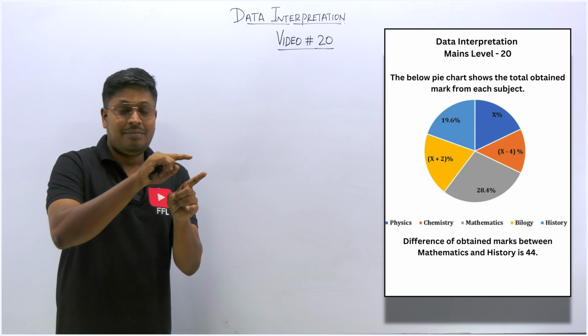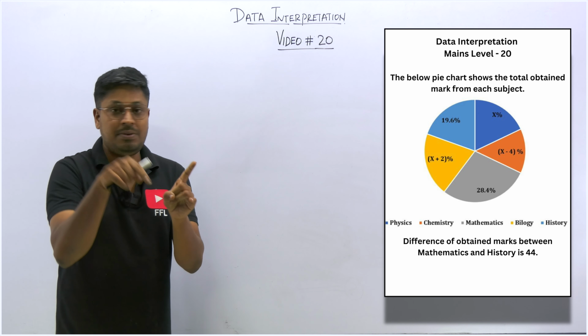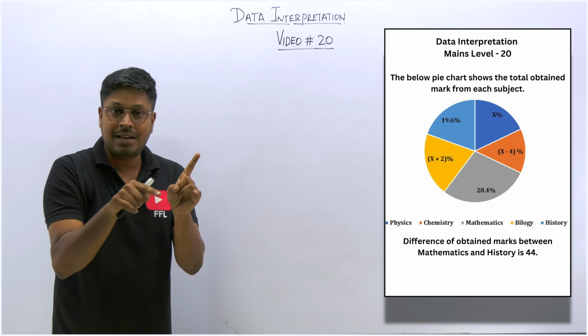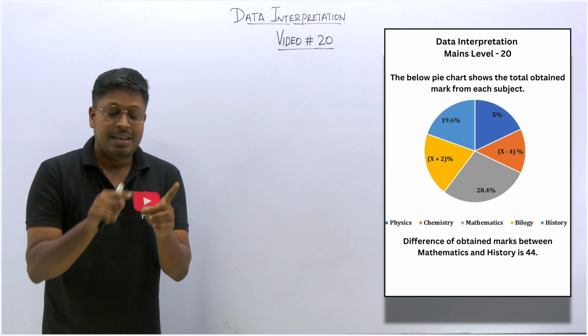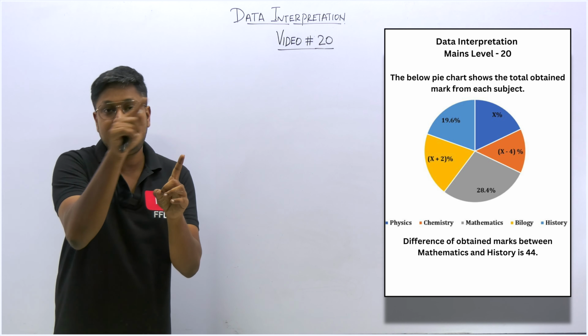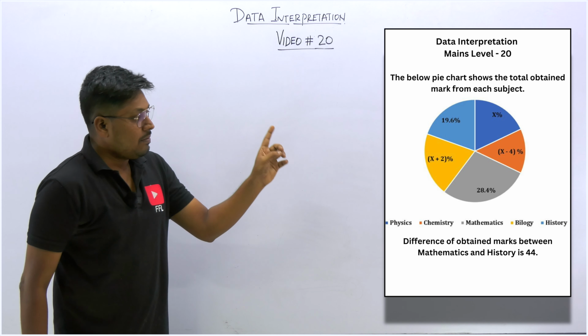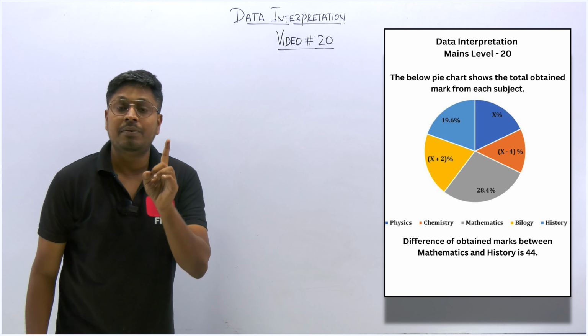Everyone knows it, right? When you add all the values in a pie chart, the sum will be equal to 100%. If all the values are given in degrees, then it is equal to 360 degrees. It's basic. So now we can add all the values. Initially we can find the value of x.